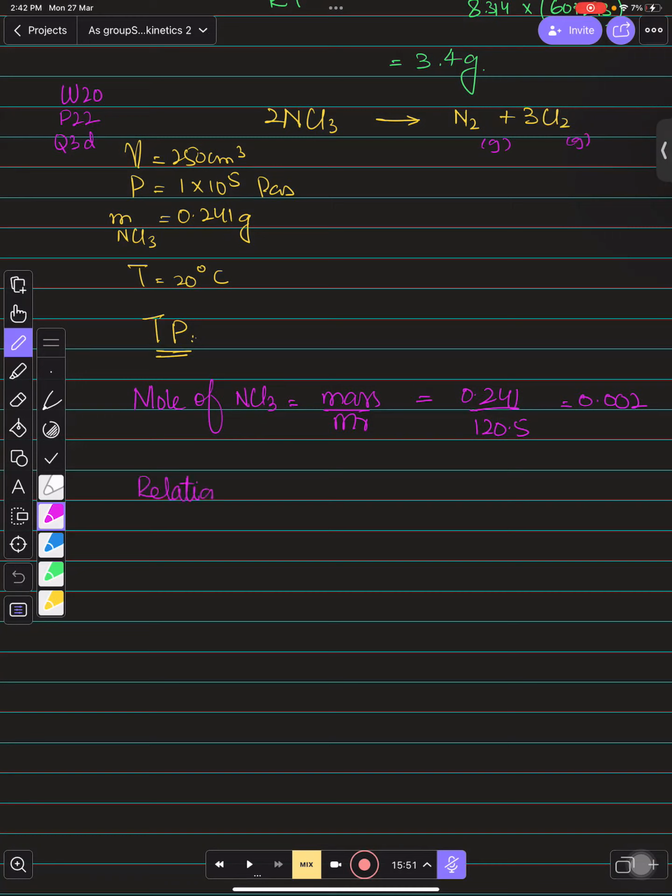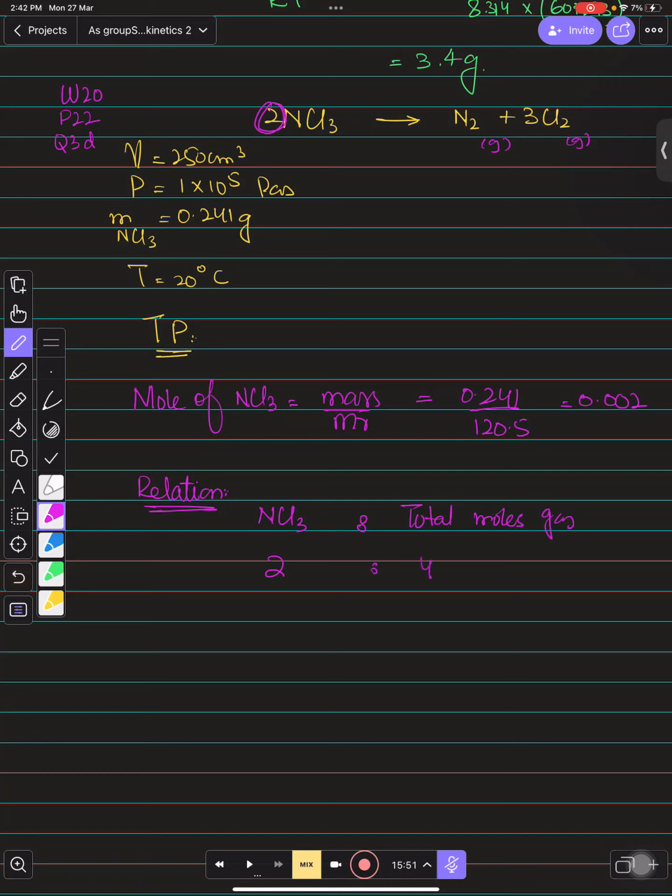The relation is with the total gas volume, so you need the total moles of gas too. Here we have 2 moles of NCl3 initially decomposing, and the total moles of gases formed are 3 + 1 = 4.